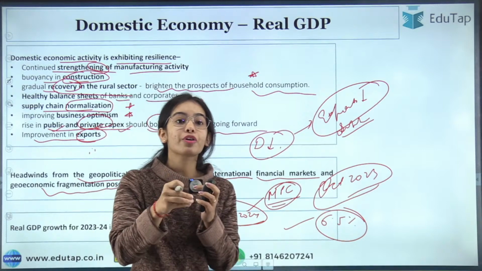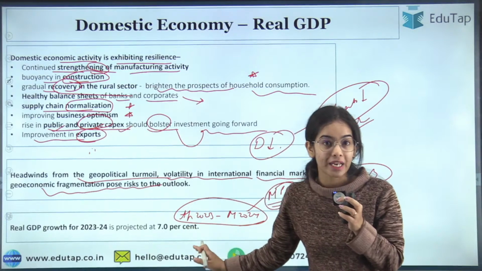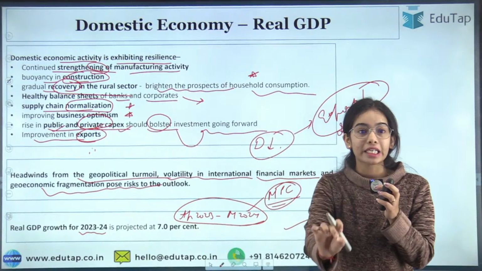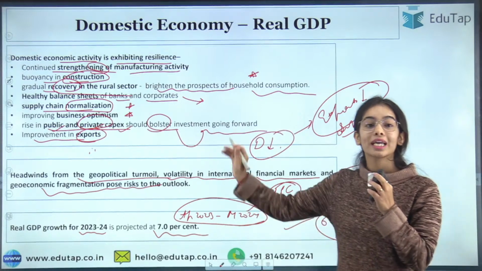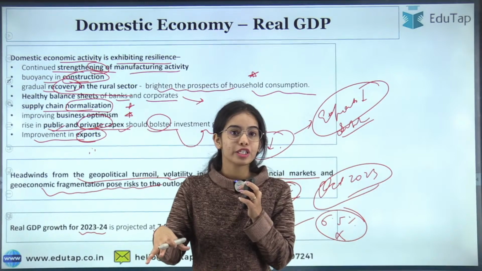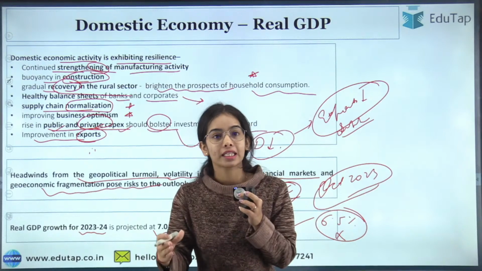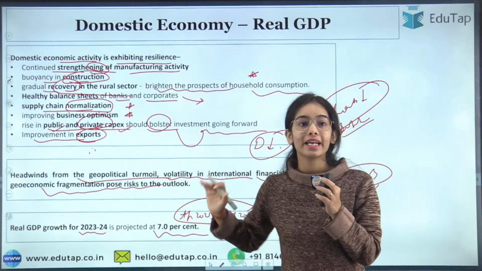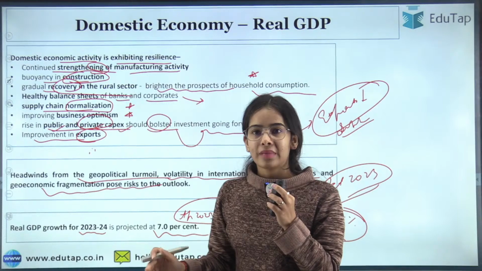But in the recent Monetary Policy Committee statement, the MPC has said that the real GDP growth prospects are higher now. The real GDP growth for 2023-24 is projected at 7% and not at 6.5%. That means all the good things that are happening in our country, all the resilience that our country is showing, all the demand that is increasing, and the optimism shown by the businessmen and the investors, have led to the real GDP forecast being higher at 7%. Understood? Yes.